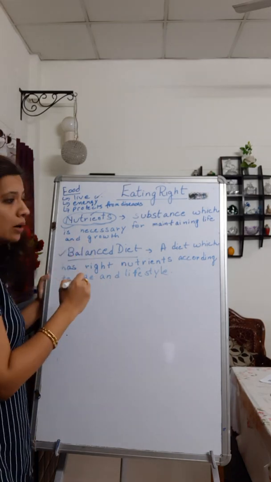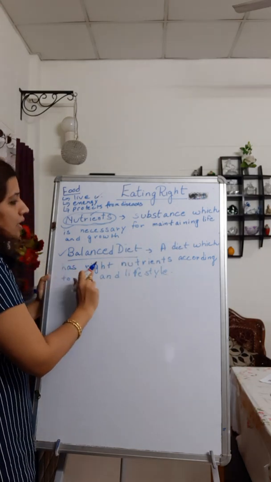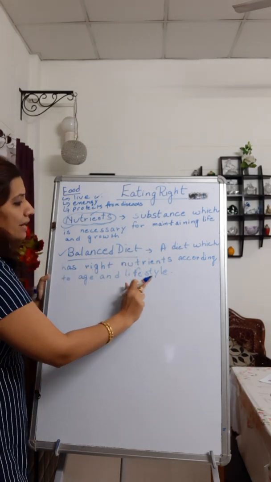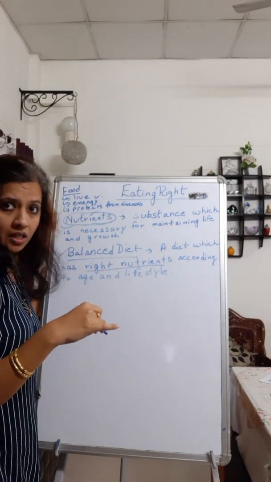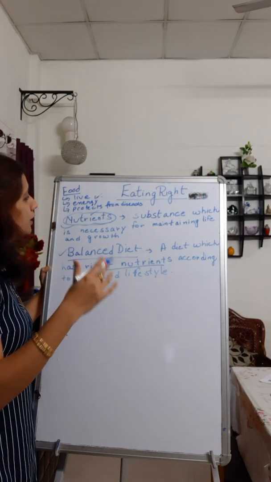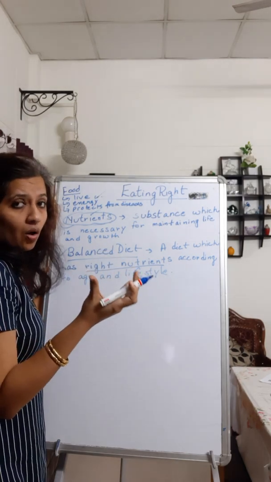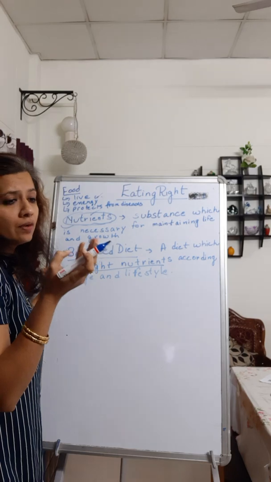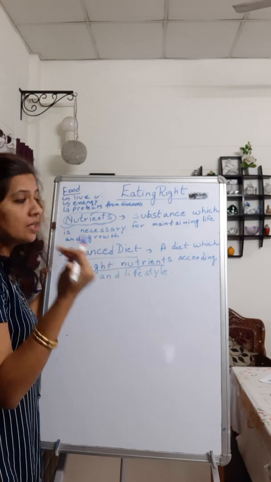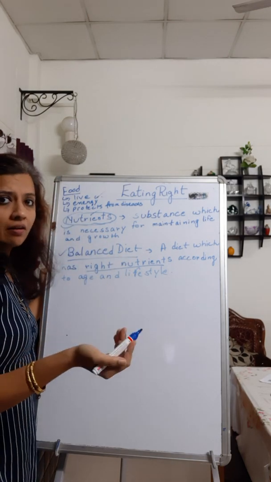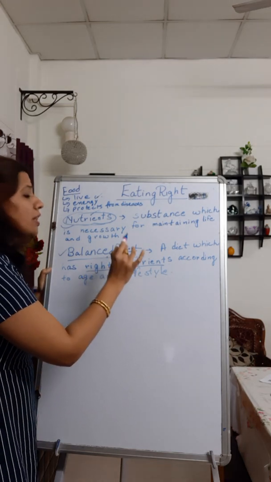But first, let me talk about balanced diet. Now, what is a balanced diet? A diet which has the right nutrients according to age and lifestyle. Right nutrients mean it should consist of all the nutrients. I had already told you that there are five major nutrients. So right nutrients means having a diet which consists of all these five nutrients. What are they? Carbohydrates, fats, vitamins, minerals, proteins. And water and roughage also, in addition to these five. So a balanced diet is a diet which has all these nutrients.